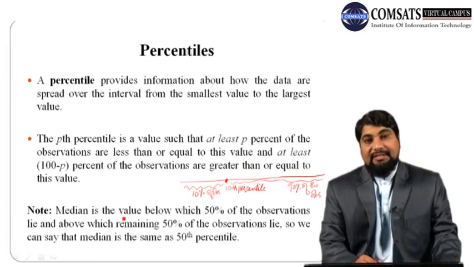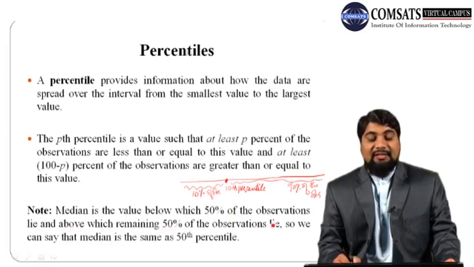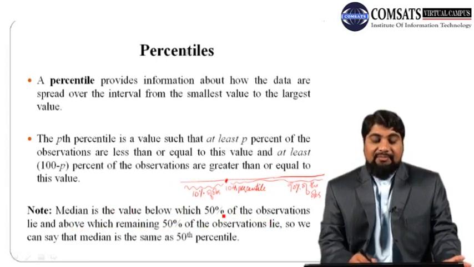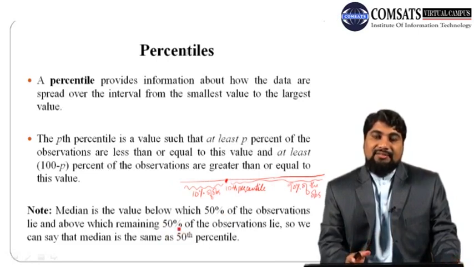But the same is the definition of the median. Median is the value below which 50% of the observations lie and above which the remaining 50% lie. So we can say that the median is the same as the 50th percentile.